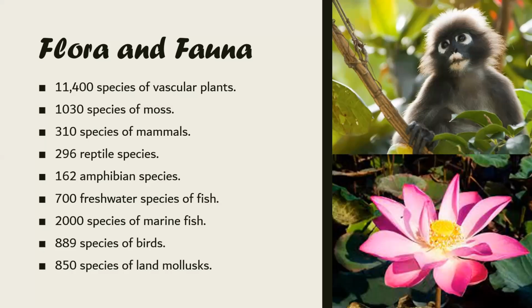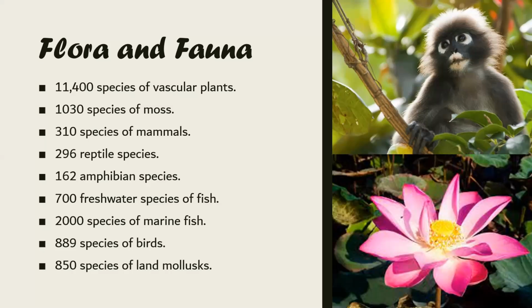Now we're going to talk about flora and fauna. Well, as you can see, there are lots of species of vascular plants. The vascular plants are all the plants that have special tissues to transport food all around the plant. The rest are the non-vascular plants, which means they don't have that type of tissue. There are also lots of species of mammals, reptiles, and amphibians.